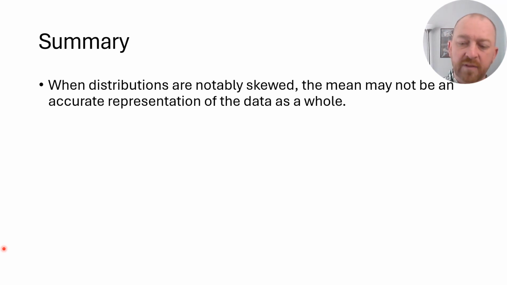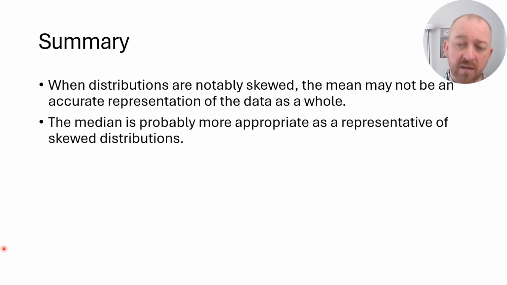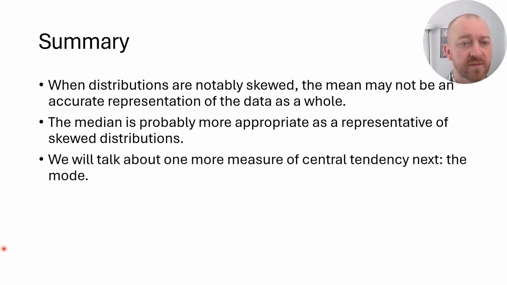And so that's why we often use the median for things like income in the United States, because income is definitely positively skewed. And in fact, in most countries it is, and in every country I'm aware of, it is. And so on like that. So the median is often appropriate for skewed distributions.